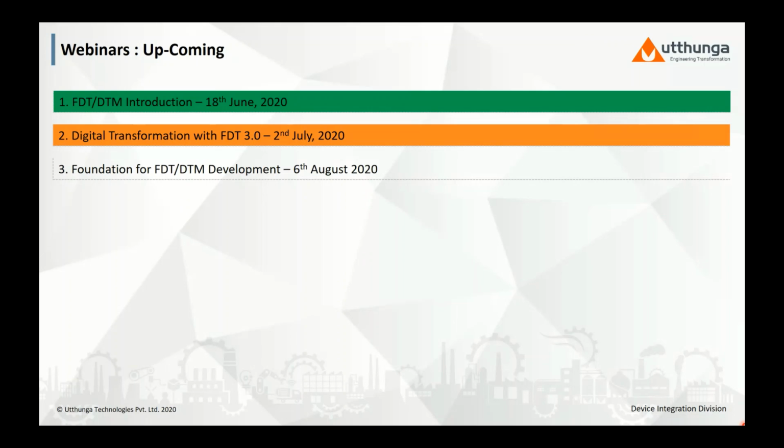Following that, we have a webinar on the foundation for FDT DTM development on 6th August. The webinar will provide more details and technical know-how on FDT and help in developing a DTM.